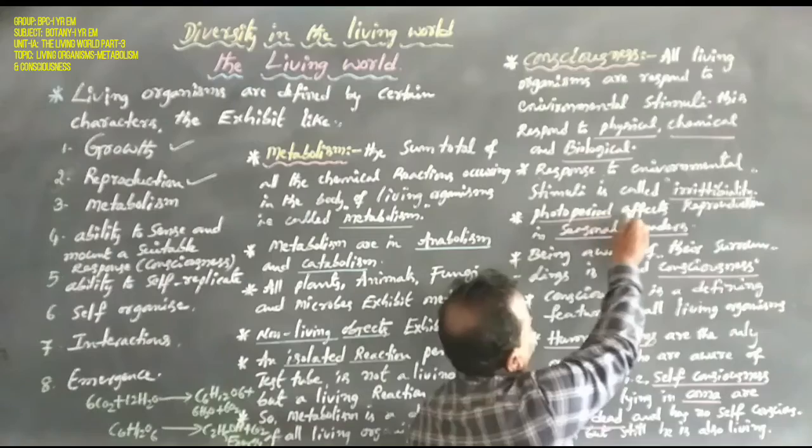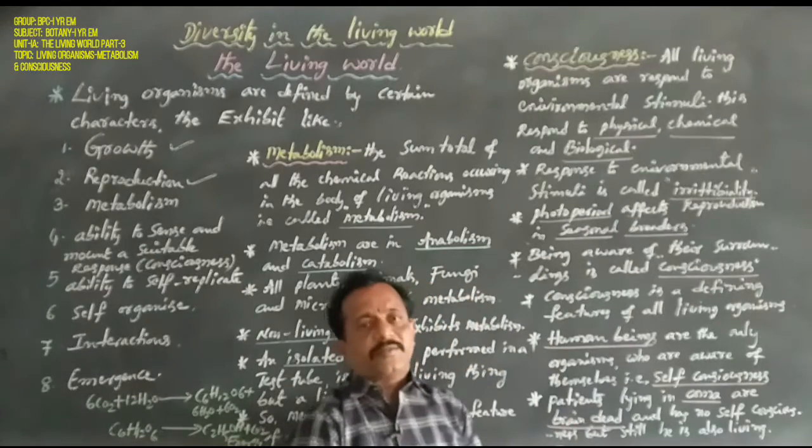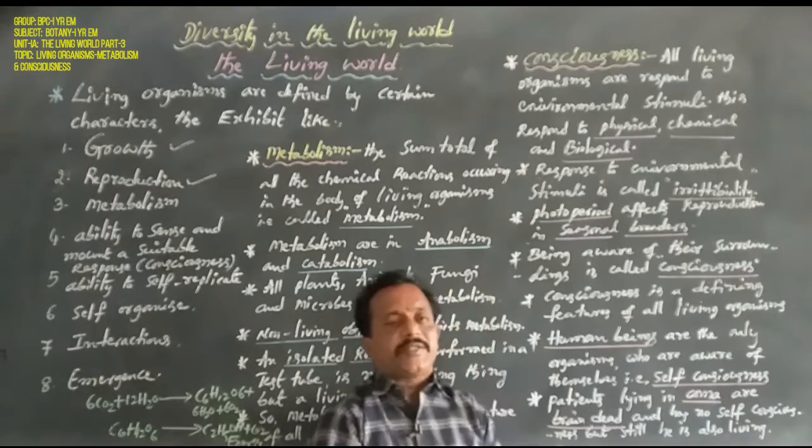In this, photoperiod affects reproduction in seasonal breeders. What is the meaning of seasonal breeders?